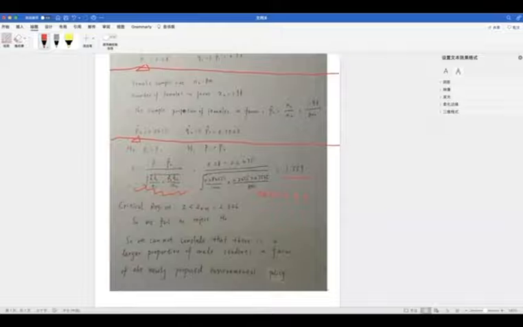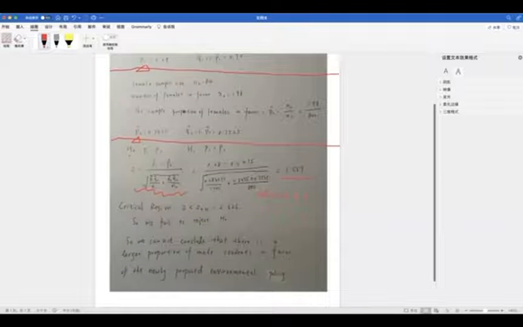Due to our setting of H0 and H1, the critical region should be Z larger than Z alpha, which from checking the table is 2.326.